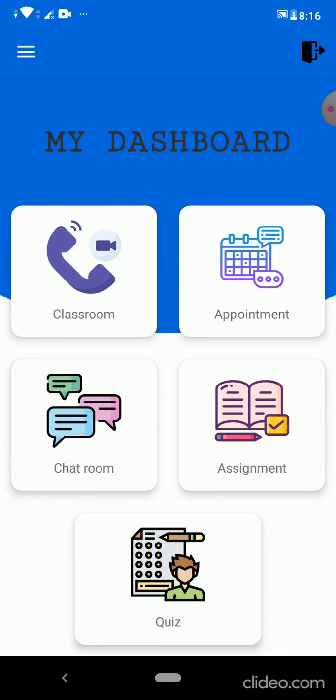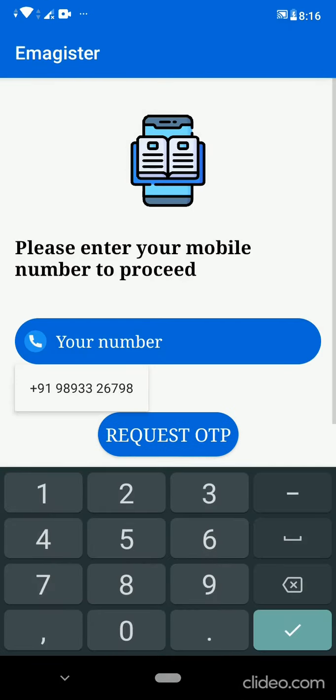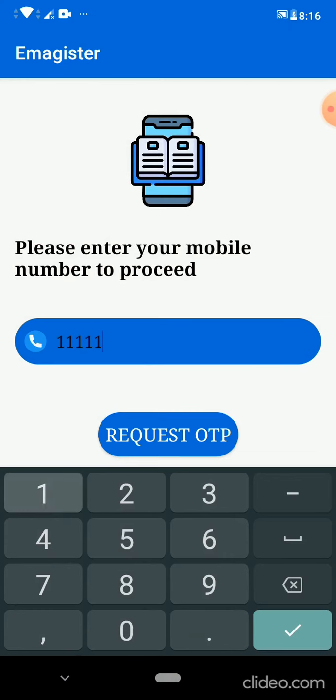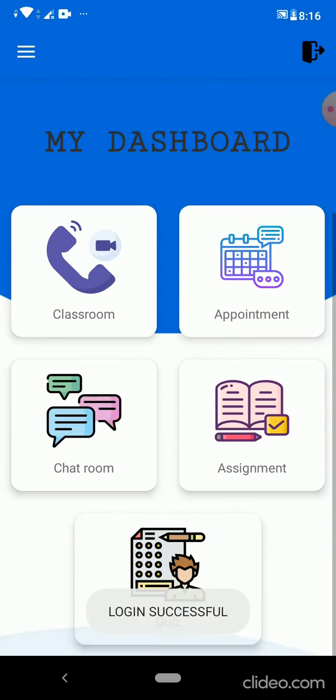So these are some of the features that no other apps have, like blocking the users if they are speaking wrong languages and all other stuff. So I will quickly log into another account of students, and for that I will be using another number. So the UI is a little bit different.